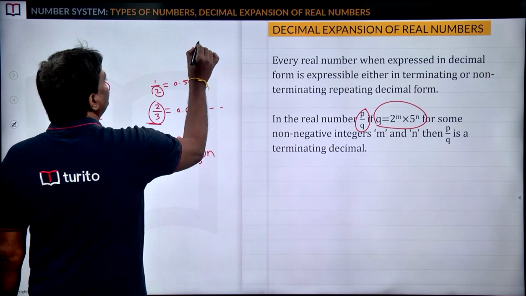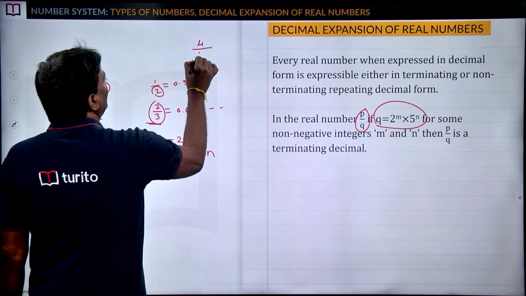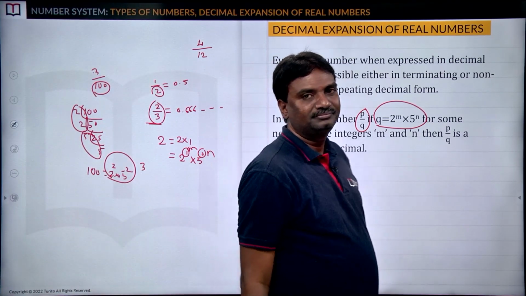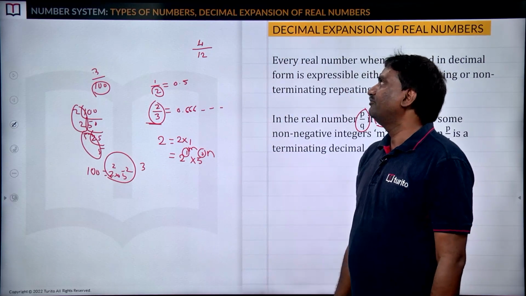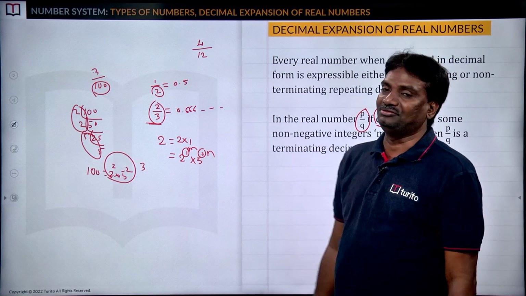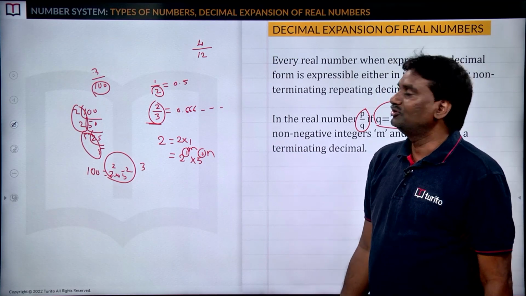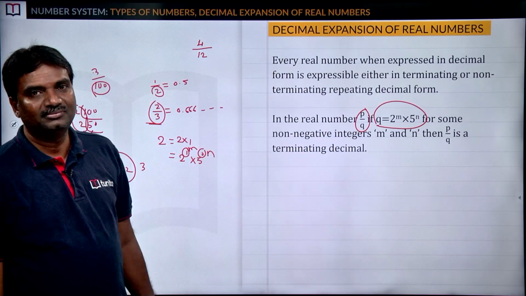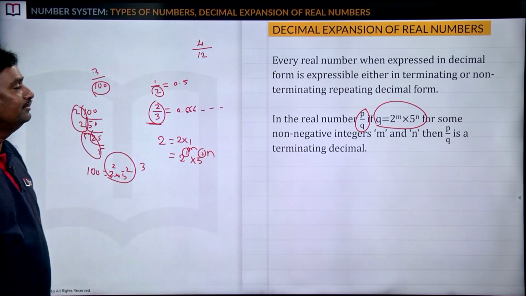So if I give you 4 by 12, what is your answer? Check whether 4 by 12 is a terminating decimal or non-terminating decimal. Yeah, I got some answers from different children.